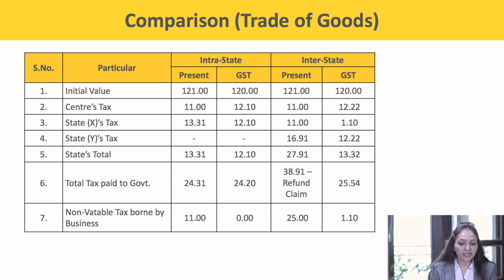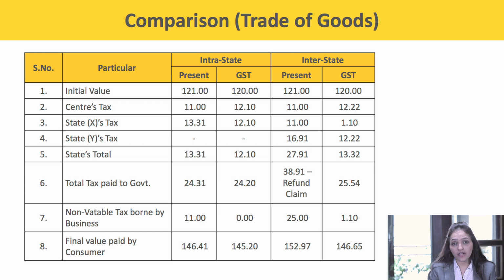The non-vatable tax borne by the business is 11 rupees in the present regime, but in GST the credit is available for each and every transaction. And what is the final value paid by the consumer? In the present regime it is 146.41, while in GST the final consumer has to pay only 145.20. So there is the benefit.